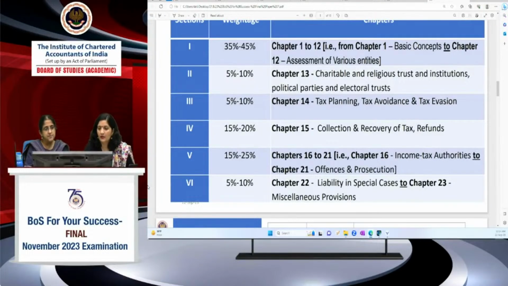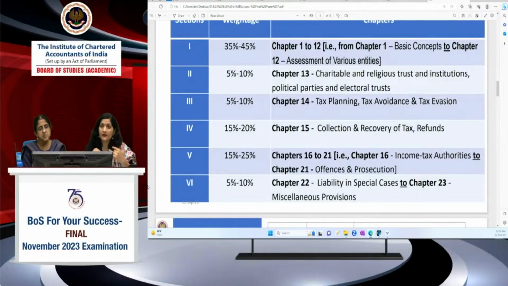Yeah. Then in section 5, 15 to 25% weightage is assigned to procedural laws. Basically, it covers the procedural law aspects from income tax authorities to offences and prosecutions, right? A higher number of chapters are in that, but you cannot skip anything. Assessment procedure is very important in this case. Income tax authorities: power to survey, collection of information, search cases. These are very important things.